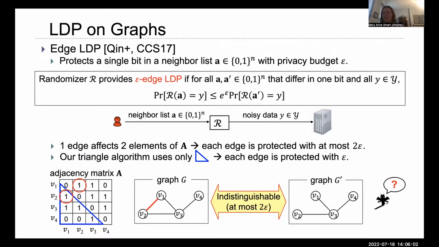The way that privacy is protected in this model of computation is that each randomizer satisfies epsilon edge LDP. Epsilon edge LDP states that if an adjacency list differs in 1 bit, then R of A and R of A prime are similar distributions up to epsilon. Technically speaking, each edge is part of 2 adjacency lists, and therefore changing 1 edge affects 2 adjacency lists in the graph. However, our algorithm uses just the lower triangular part of the adjacency matrix, so epsilon edge LDP protects the distinguishability of an edge up to epsilon.